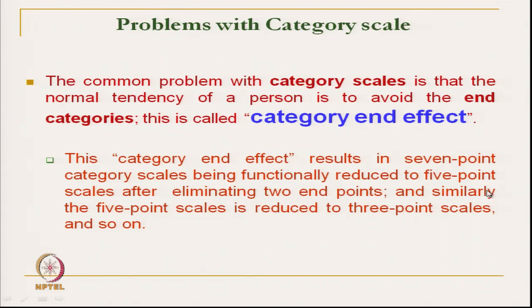So, 2 points are reduced, and a 5 point scale is reduced to a 3 point scale. So, the common problem with the category scale is the normal tendency of a person to avoid the end categories. That is the bias. So, it is said that for the category scale we should use a large number of categories, then the end effect will be minimized.